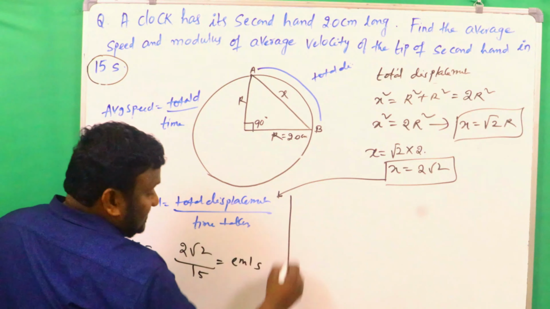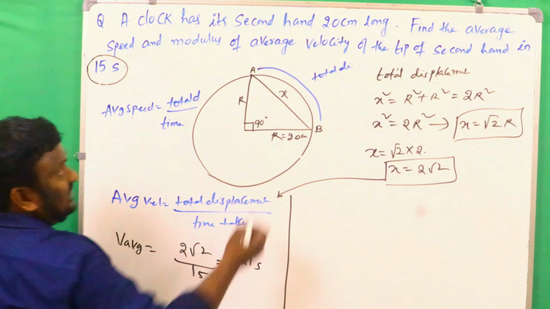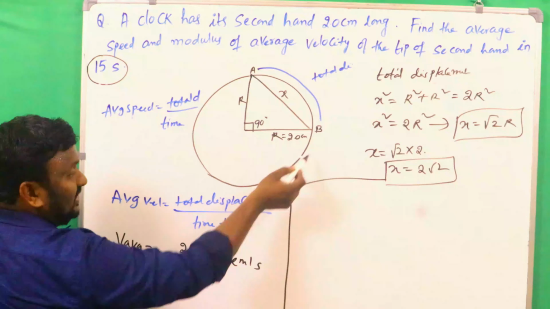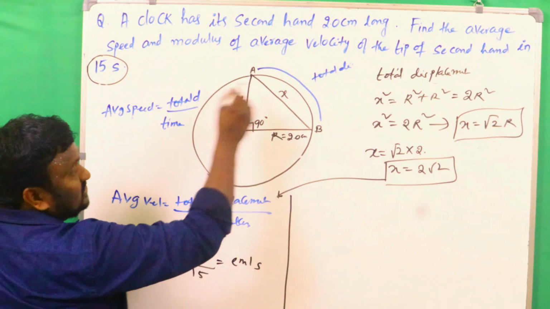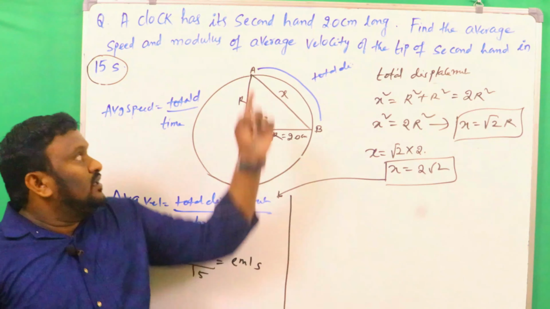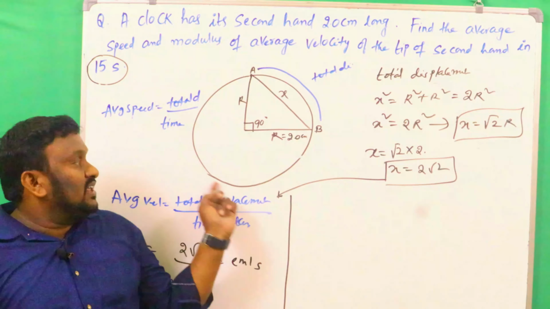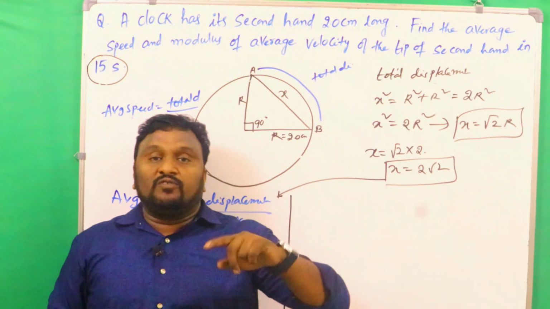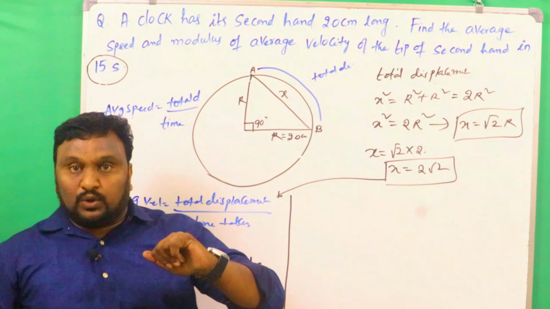And now in this case, what is the total distance? For example, if the second hand started from this point A, and again reaches the same point A, then one rotation is completed. One rotation means nothing but the circumference of the circle. Once it starts from this point A, it travels along the circular path and reaches the same point again. That means initial point and final point are the same. In that case, the distance traveled is 2 pi r.